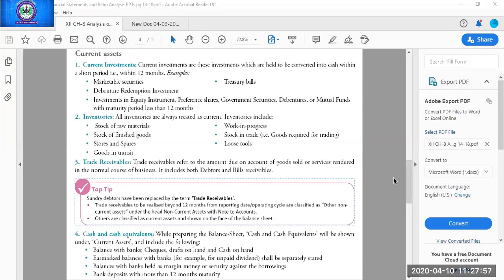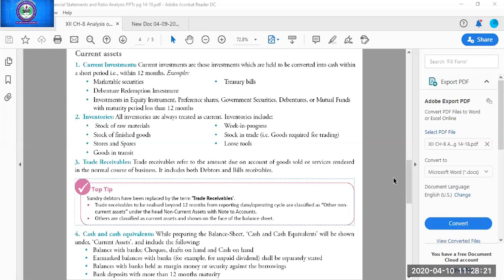Then trade receivables, debtors and BR, which are to be realized within a period of 12 months. Then cash and cash equivalent. In cash and cash equivalent, I told you balance with the banks, checks, drafts in hand, cash in hand, and any unpaid dividend amount, balance with the banks.